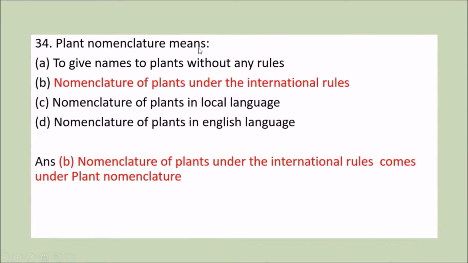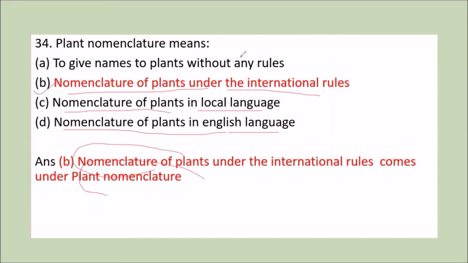Plant nomenclature means: first, to give names to plants without any rules. Second, nomenclature of plants under international rules. Third is nomenclature of plants in local language. And fourth is nomenclature of plants in English language. Now this nomenclature of plants is done under international rules and it comes in plant nomenclature. So option B is the correct answer.